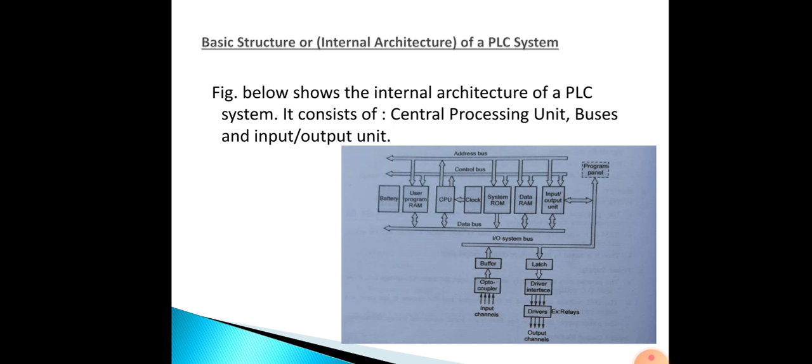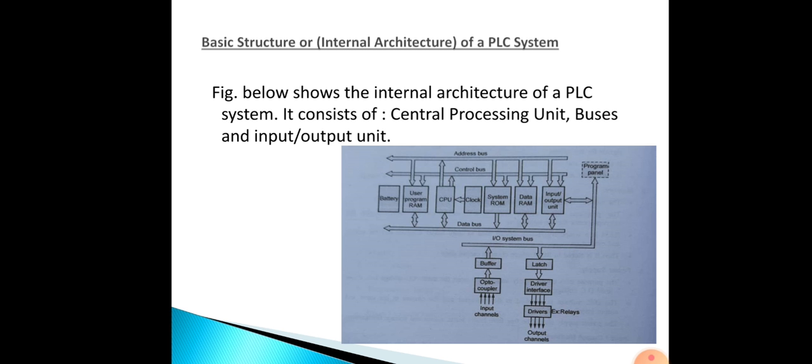Here you can see the diagram of the basic architecture, that is the internal architecture, of a PLC. What are the main blocks in this? They are the central processing unit, then buses, and the input output unit. So what is the central processing unit? It controls and processes all the operations of the PLC.